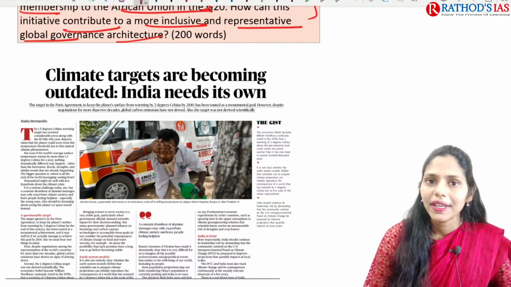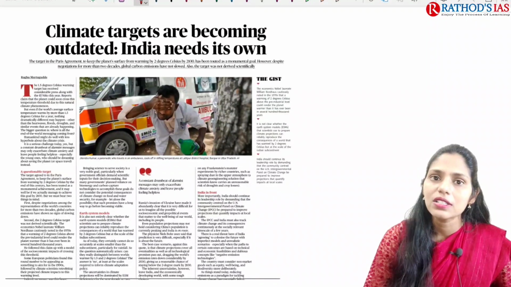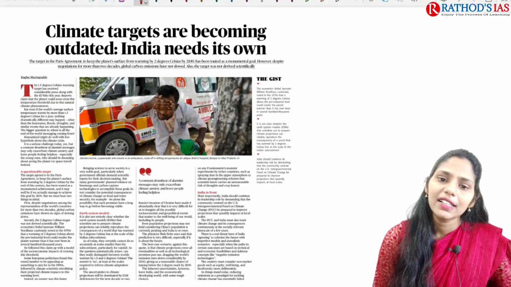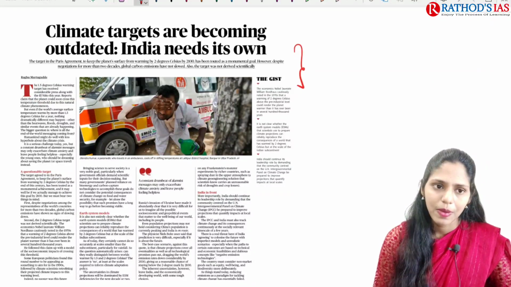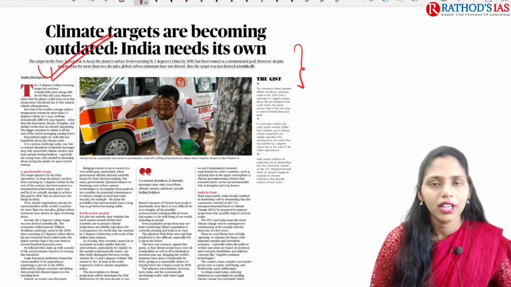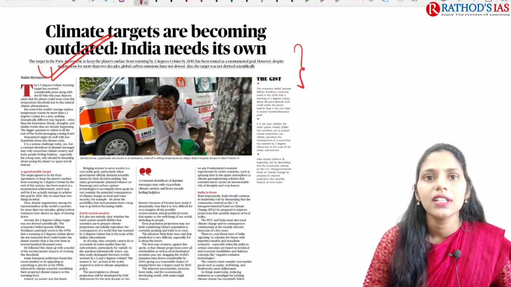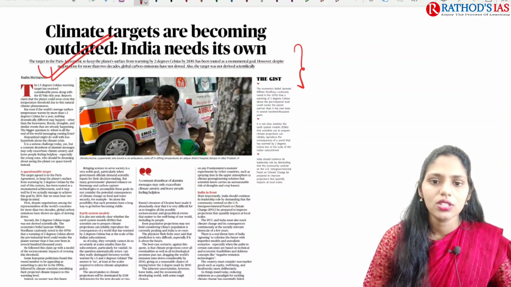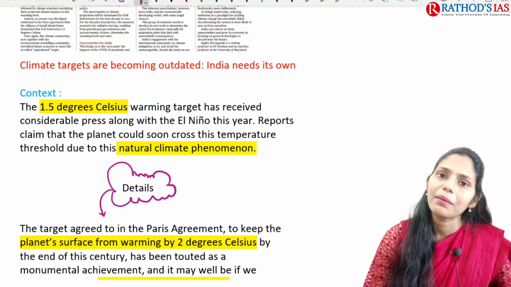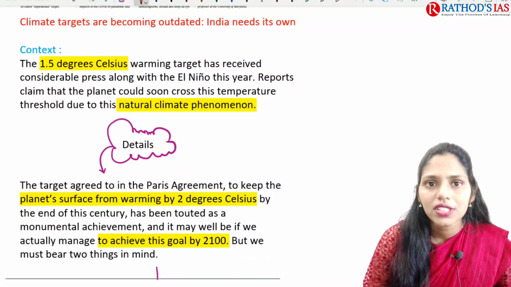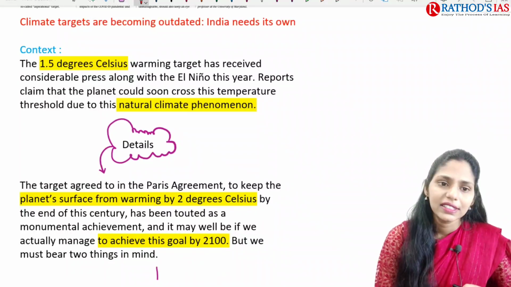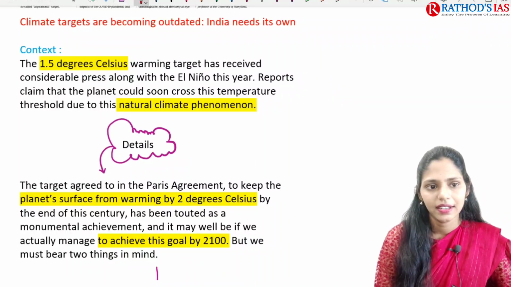And the next topic is about climate targets becoming outdated. India needs its own. This is an article that I found on the last page, that is the back page. Here we have to see what the targets of India are regarding achieving climate change goals. Now let us try to see this topic, and as I said, it is important from your environment and ecology. If you see the context, it says that there is a 1.5 degrees centigrade warming target,